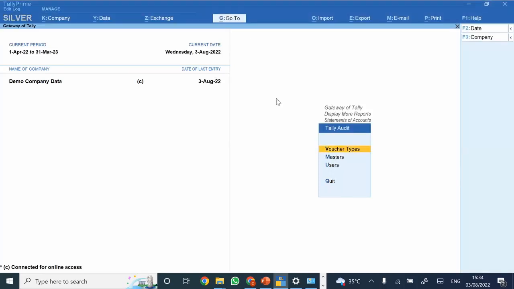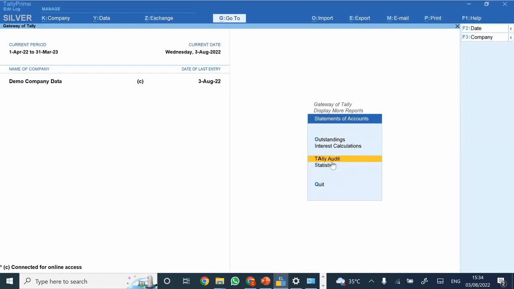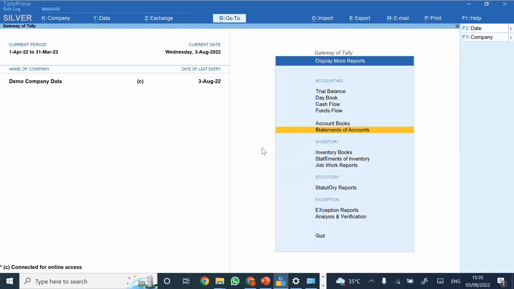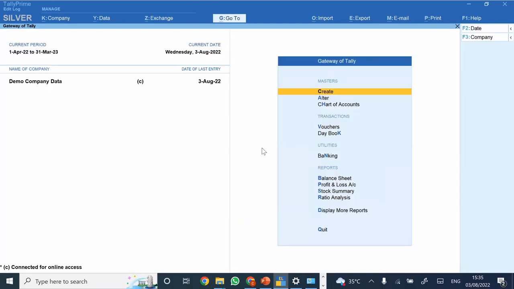Okay, so if this is clear, we are moving further with the next topic. This was something that we discussed on tally audit, how we can use it directly through the system itself. Now, apart from this, there are various other options in Tally for the purpose of analysis and verification. What are those options, and how can you utilize them at the time of audit? Now we would be looking at each of them.